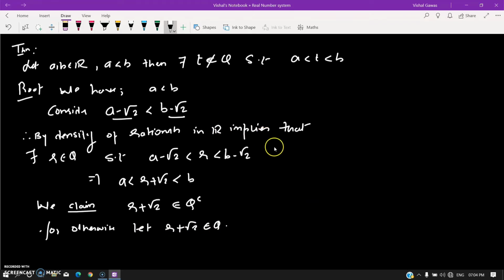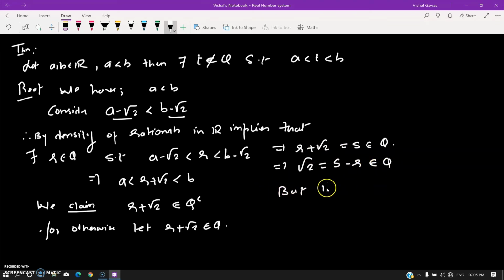This would imply that R plus root 2 is equal to some S, which belongs to Q. This implies root 2 would be equal to S minus R, whatever you want to call it, which belongs to Q. But we know that root 2 is irrational.